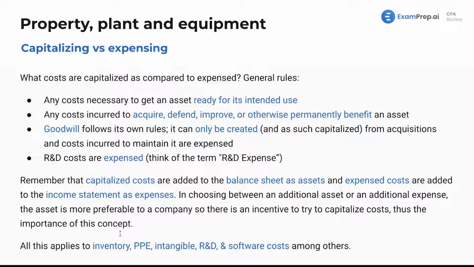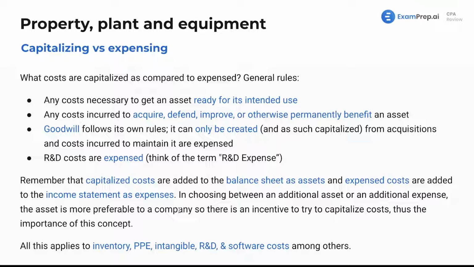Think about that. If you own a company, you're preparing financial statements. You want those financial statements to look as good as possible. And how do those look good? They look good from having more assets, less liabilities, more revenues, less expenses.